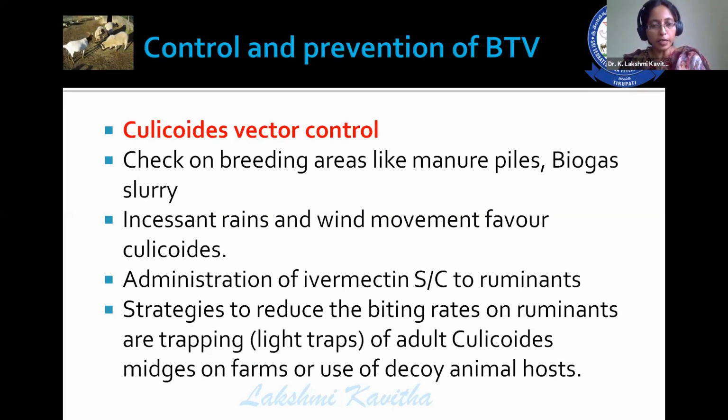Administer ivermectin to the ruminants. Suppose that farm is having other ruminants in combination with the sheep. Give long-acting ivermectin to them, so that those animals get protection from these Culicoides for about 28 days. So you can break the transmission cycle. Other strategies to reduce the biting rate for the ruminants include using traps, either light traps or decoy animals. These decoy animals are nothing but hosts that do not respond to the Culicoides vector.